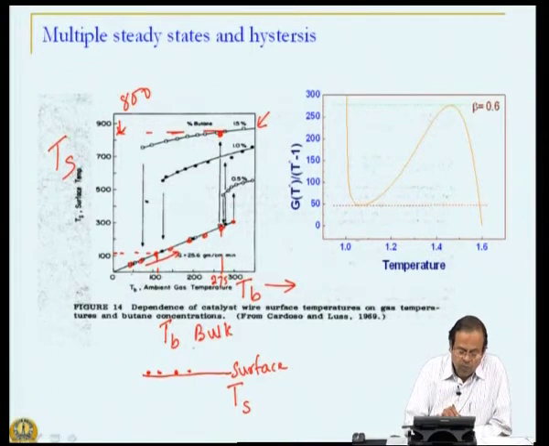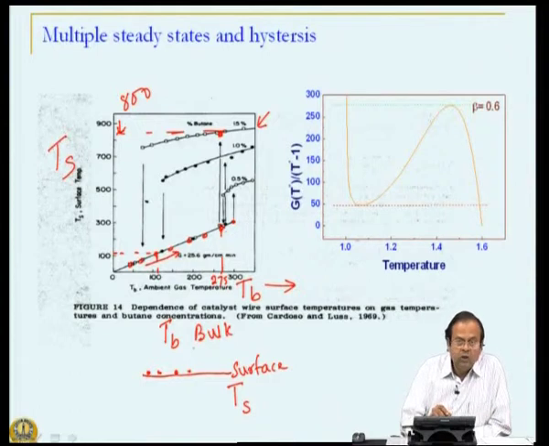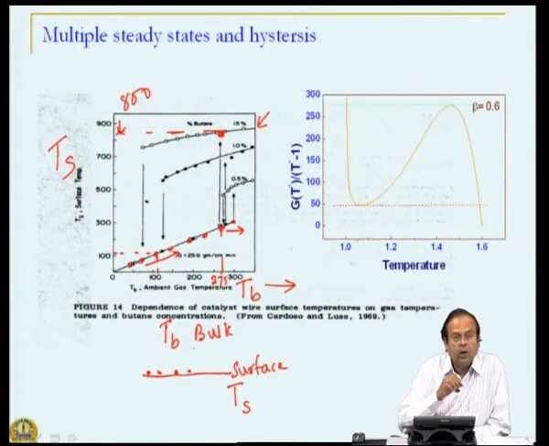So, I started with low bulk temperature of 50, I found my surface temperature is also 50, and so on. So, I got a set of solutions where surface temperature was almost same as the bulk temperature. Now, after increasing the bulk temperature beyond 275, and these are all approximate numbers just to illustrate the idea here, I found that my surface temperature was suddenly around 800.